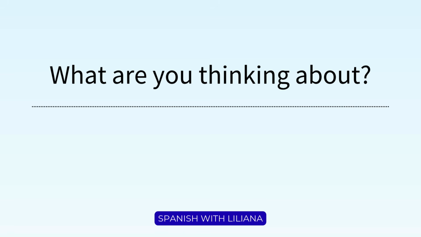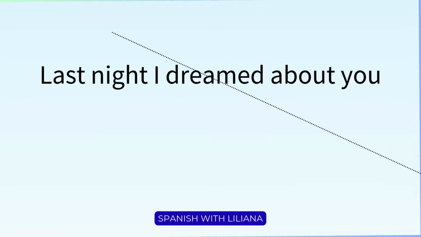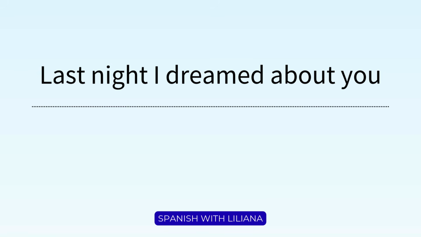This one's a little tricky because the order of the words change. In Spanish, we start with en, which is about, right? And then we use qué, what, en qué. Estás pensando. Estás, or you, pensando, thinking. So it ends up being like about what are you thinking. ¿En qué estás pensando? We wouldn't put en at the end. We wouldn't say ¿qué estás pensando en? That doesn't make sense. It goes at the beginning. ¿En qué estás pensando? All right, the next sentence is, last night I dreamed about you.